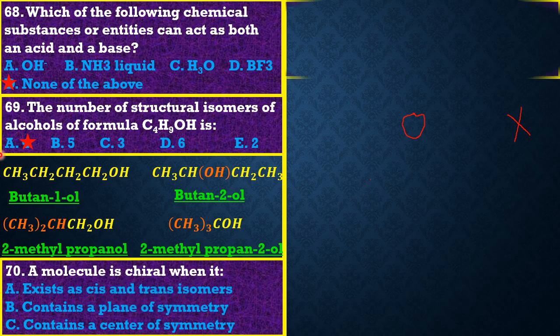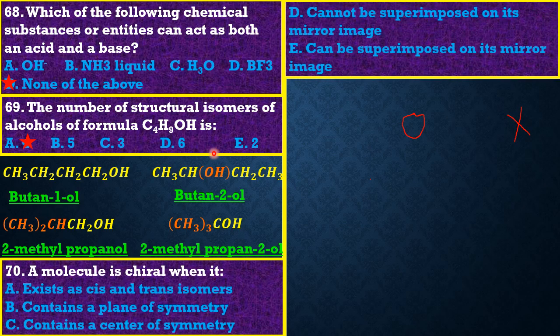Now, question 68, guys, reads that a molecule is chiral when... Now, guys, when is a molecule or a carbon atom chiral? It has to be chiral, friends, if there is no plane of symmetry, or if the two enantiomers, guys, cannot be superimposed. They have to be mirror images of each other, but they should not be superimposed. That means you cannot take one of the enantiomers and put it onto the other.